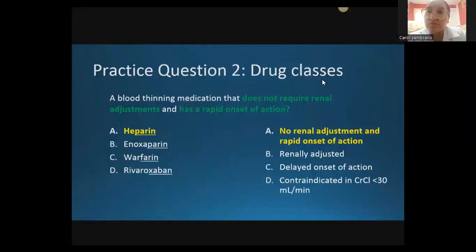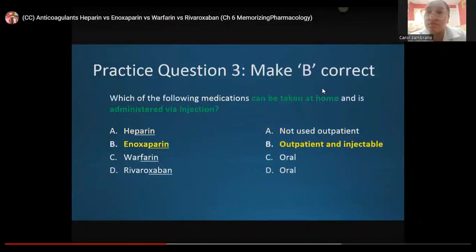That's going to be A, heparin. So no renal adjustments are necessary with heparin, and this does have a rapid onset of action. Enoxaparin and Rivaroxaban are both going to need renal adjustments, and specifically Rivaroxaban, our 10A inhibitor, is going to be contraindicated in patients that have severe renal dysfunction. Both warfarin and heparin do not require renal adjustments. However, warfarin has a delayed onset of action, and it can take several days until it can reach its maximum effects. So that is why A is correct in this question.